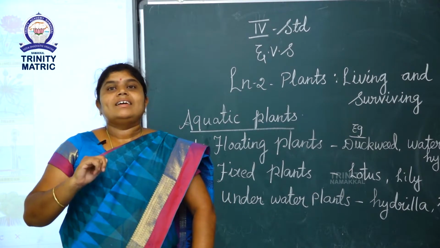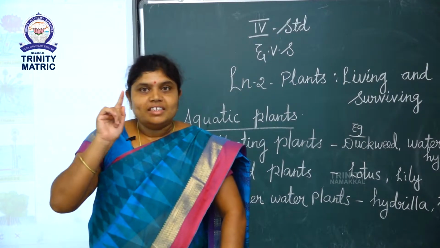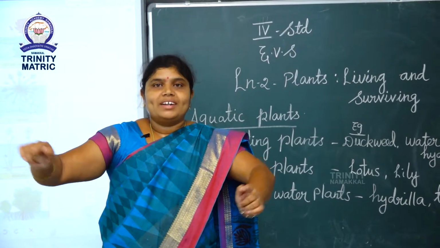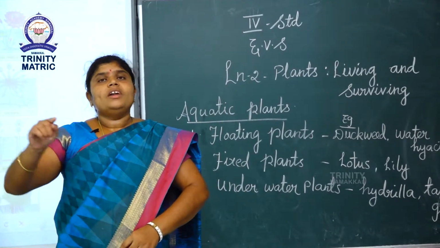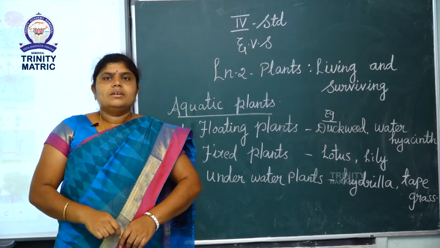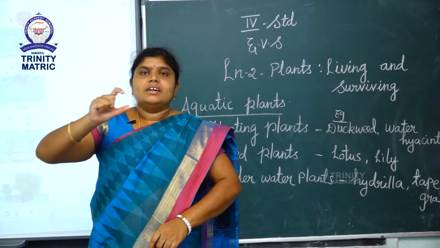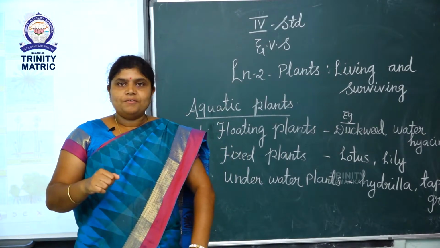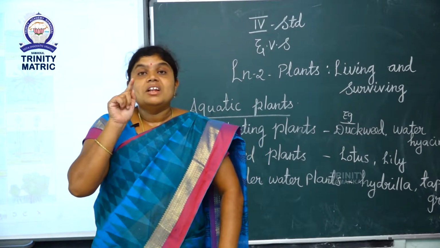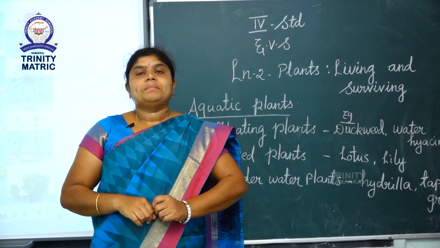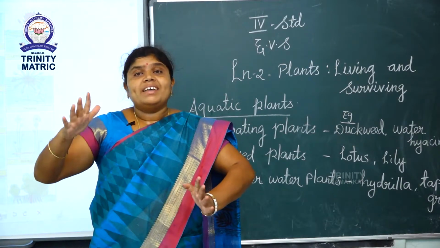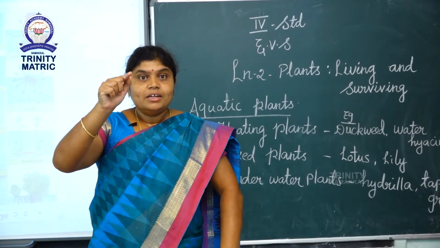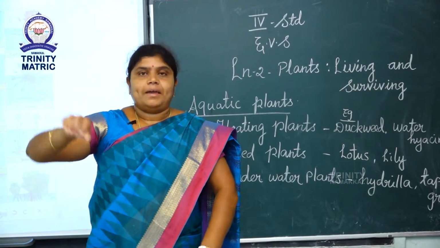Like that? Yeah. These plants live floating on the water. The root is only fixed in the soil. Why do these plants' leaves float on the water? What is the reason? Because these leaves are large in size and the leaf has a wax coating on the upper surface. That wax coating protects the leaf from decay.